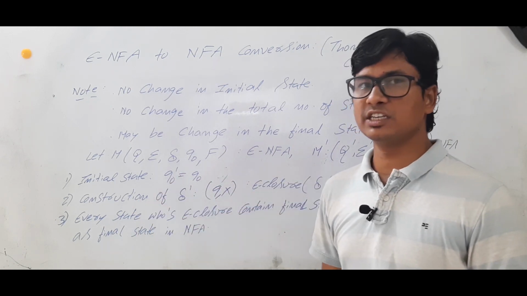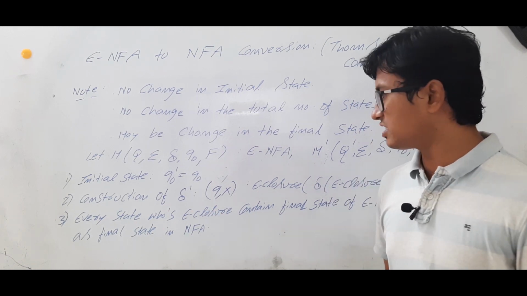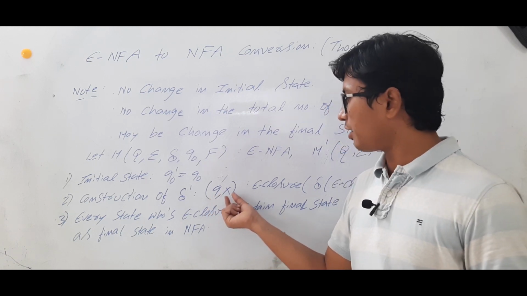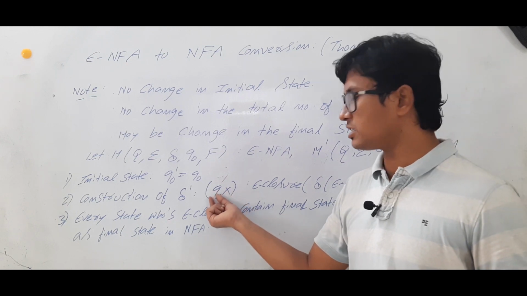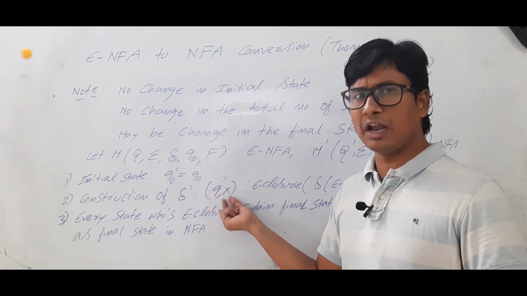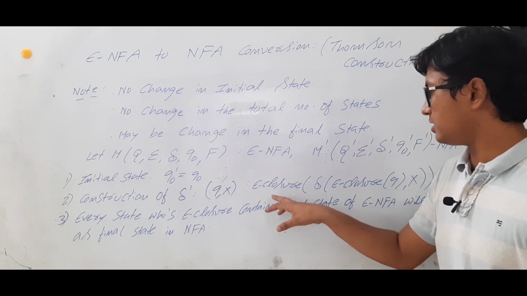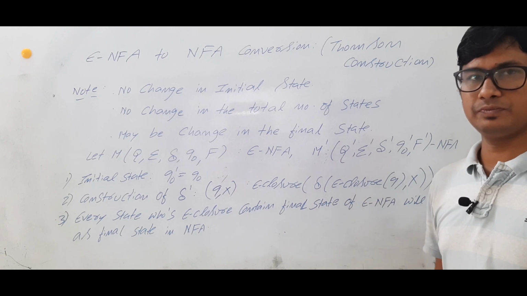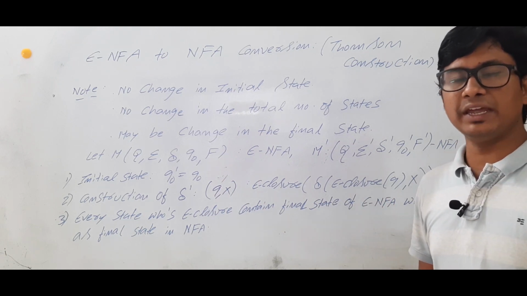Now, in the construction process, only delta dash, the transition function, will change. How will we calculate it? The meaning is: I am in state Q, on alphabet X, where should I go? Is it clear? To calculate it, first you calculate the epsilon closure of Q. We have already discussed how to compute the epsilon closure in my earlier video.